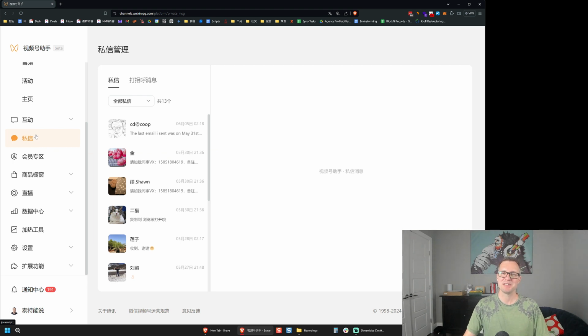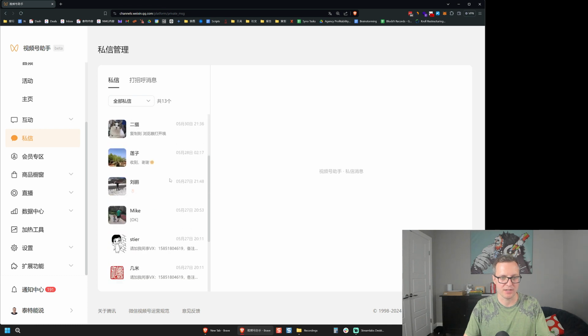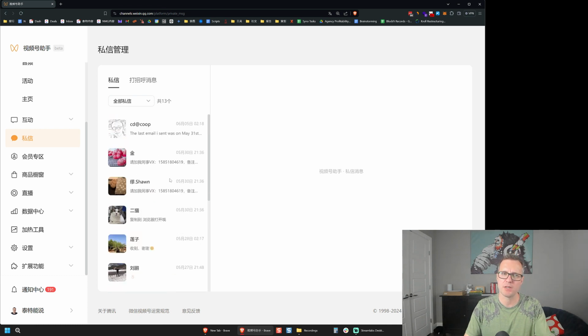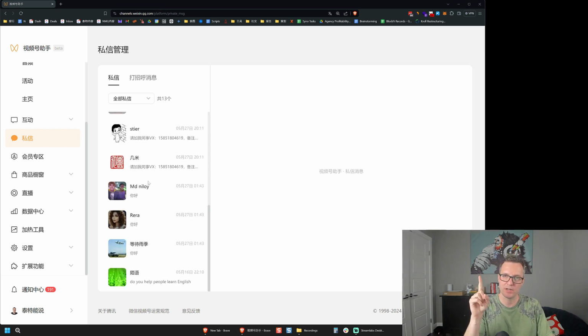DM, direct message. This is the direct message area where people can just go ahead and send me a message. I find that they don't use this feature as much on WeChat as some people on other platforms did, which is a bit surprising to me since WeChat is a messaging platform. I guess it's just not very popular for short videos. Usually I don't check all of these myself. Somebody on my team will grab them and give them another place to carry on the conversation with us, such as another WeChat account. I think that it only keeps the direct messages here for about a month.